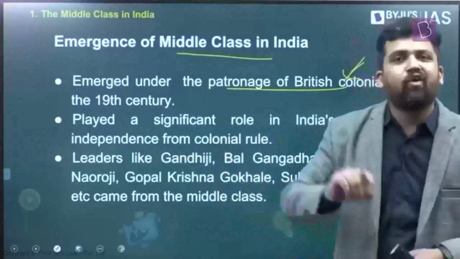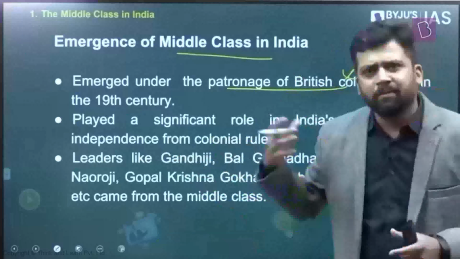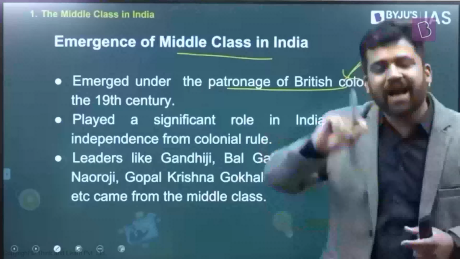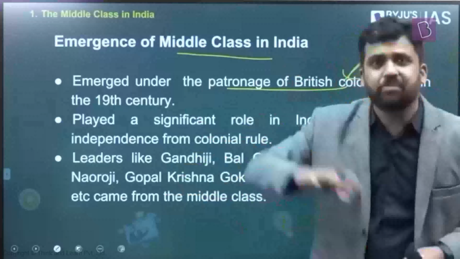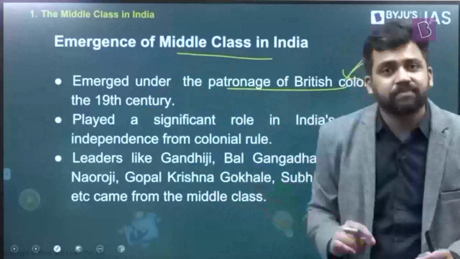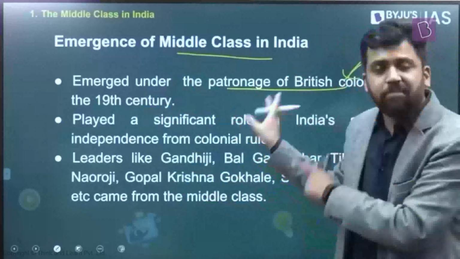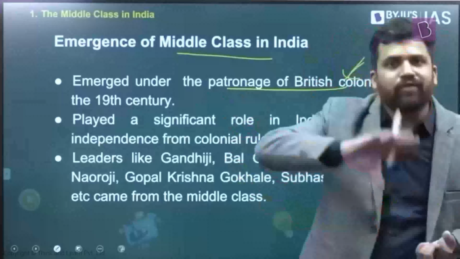Over a period of time, the Britishers are focusing on mass education, English education. It also leads to the emergence of different professional classes: lawyers, teachers, professors, engineers. So they are now becoming part of the middle classes. Apart from that, the British are also setting up different administrative mechanisms, for example the civil services, police services, judicial services, etc. They are also setting up railway networks. All these things are leading to the emergence of a middle class in India. So in Europe, it was a result of industrialization. In India, it is slightly different, under the patronage of the British.